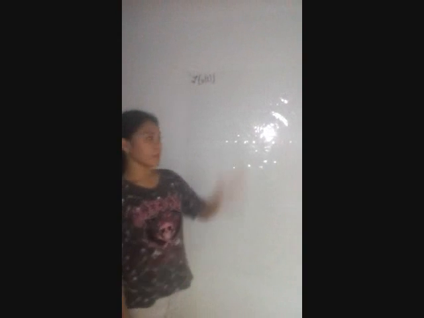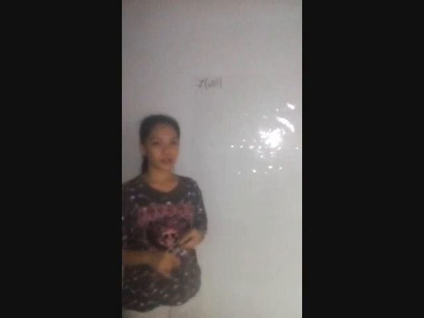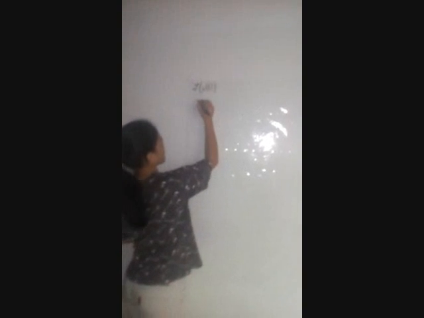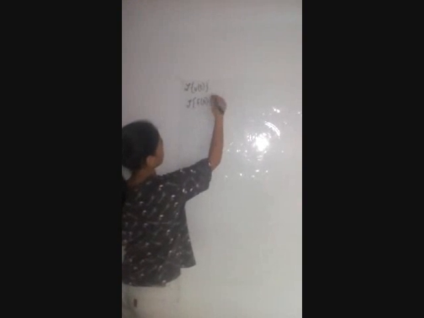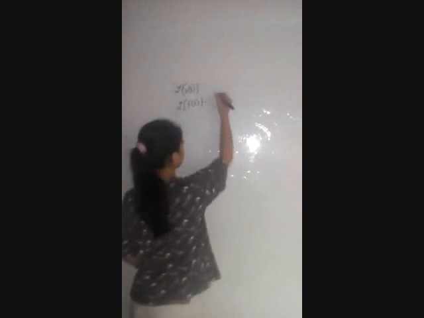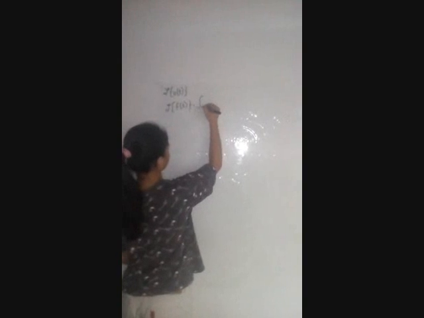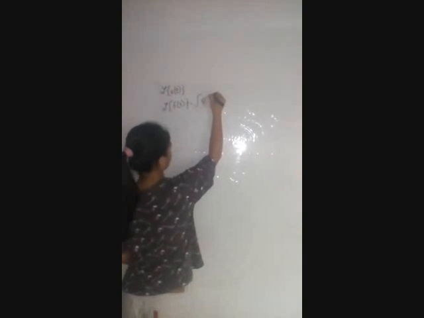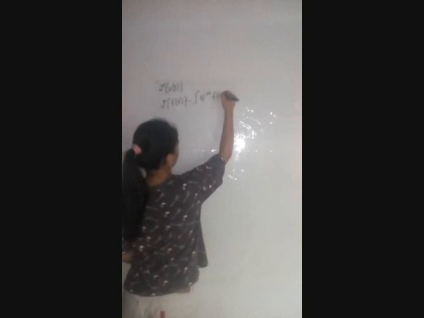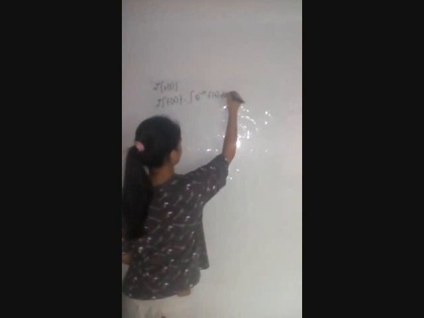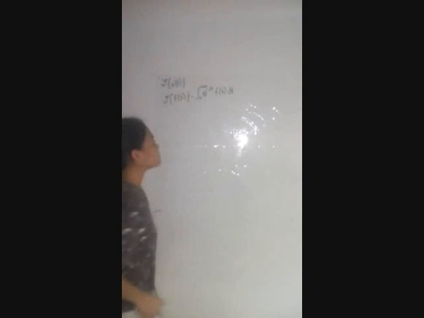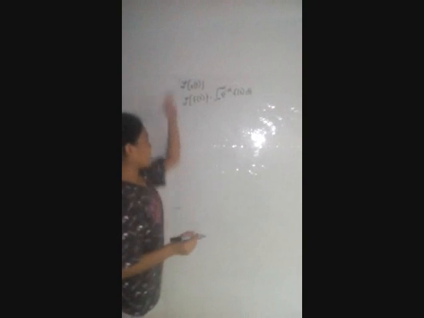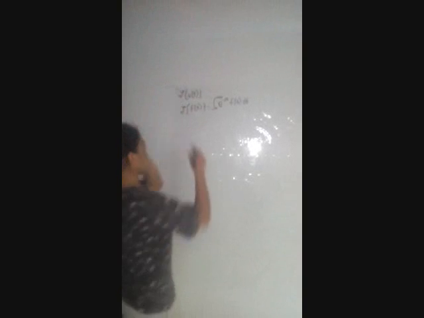Hello, today we will get the Laplace of u of t. To get the Laplace of u of t, we will use the formula of Laplace. Laplace of f of t is equal to the integral of e to the negative st f of t dt from 0 up to positive infinity. Now our f of t will be our u of t.